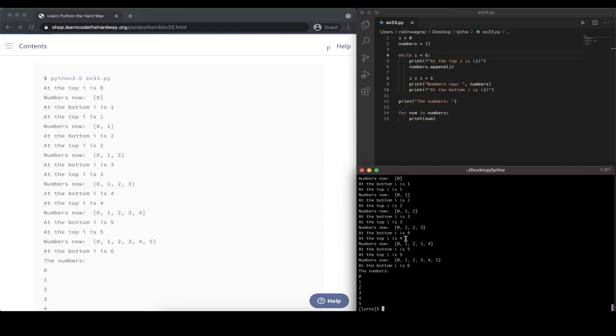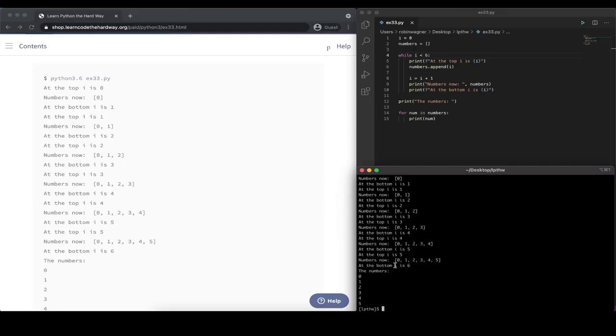If we take a look at the last iteration, we see that at the top i is 5. Numbers now includes all the numbers up until and including 5, because we always appended those numbers when we incremented them. Then we increase the value of i by 1 again, so now i has a value of 6.